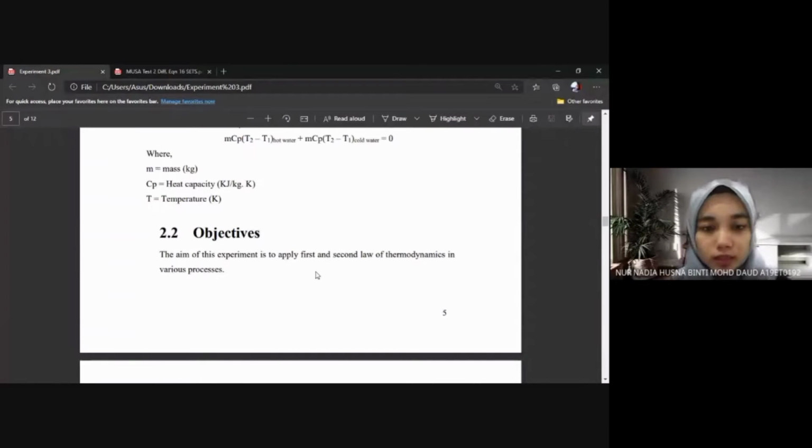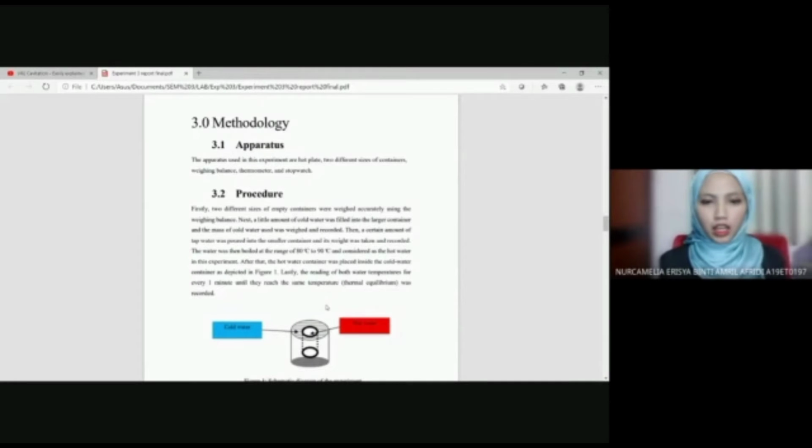The objective of the experiment is to apply the first and second law of thermodynamics in various processes. The apparatus used in this experiment are a hot plate, two different sizes of containers, a weighing balance, a thermometer, and a stopwatch. For the procedure, firstly, two different sizes of empty containers are weighed accurately using the weighing balance.